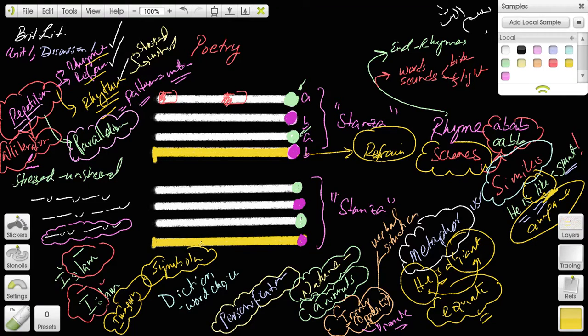Abstract ideas can be represented by objects with symbolism, such as flags of countries are symbols of what the country stands for, right? And the Statue of Liberty was a symbol of freedom and a welcoming character of our country. So that's symbolism. Okay, all of this that we talked about, rhetorical devices, etc., all combine to give the author a particular style. Style is like the personality of the author that allows them to use all of these different concepts or rhetorical devices in a peculiarly unique way, and that is the particular author's style.